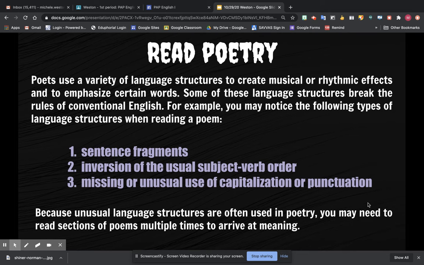Because unusual language structures are often used in poetry, you may need to read sections of the poem multiple times to arrive at meaning. And that's not just because of that. Just reading poetry over and over, you get a new perspective of it each time.